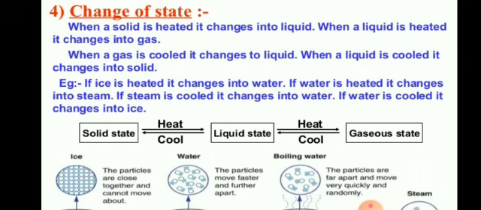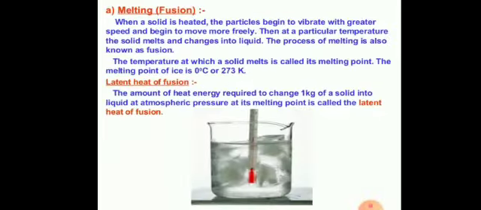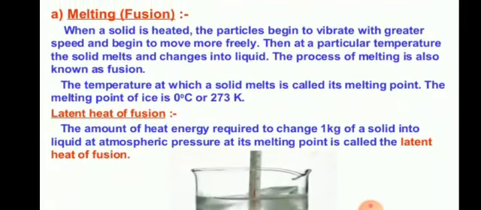So see this, students, the change of state of matter can be done in two ways: number one, by changing the temperature, and number two, by changing the pressure. Now students, we will discuss the change in state from solid to liquid, which is also known as melting or fusion.